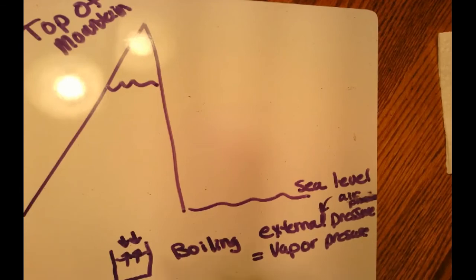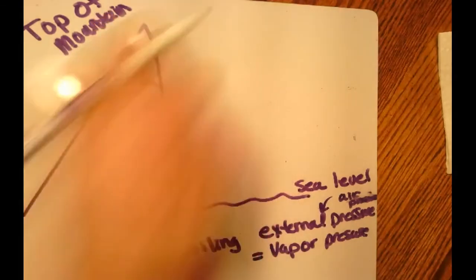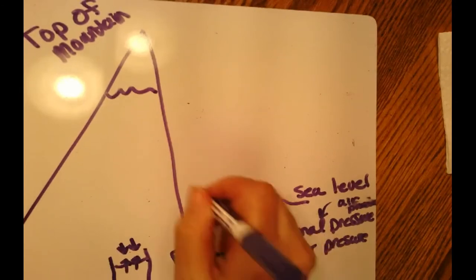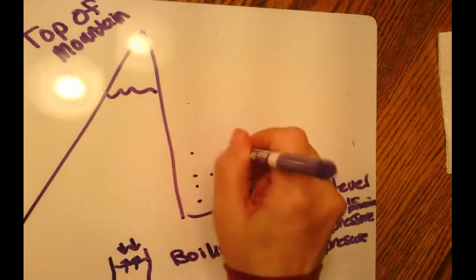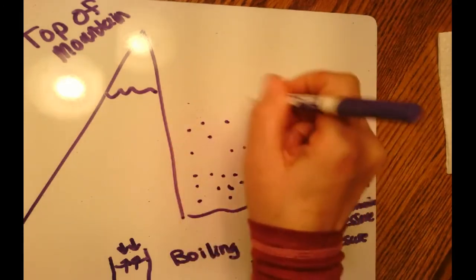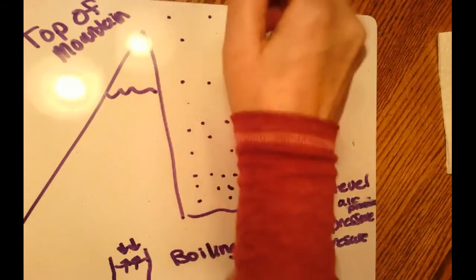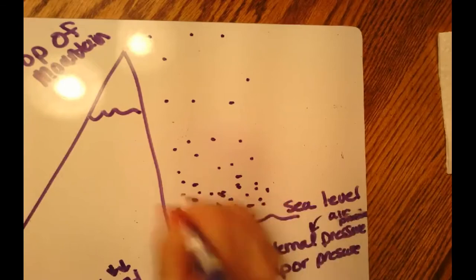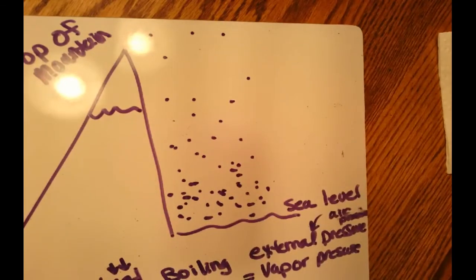But let's look at this in more detail about the gas. What's different down here than up here? Well, you've heard people say there's not a lot of air at the top of the mountain. This is actually true. Down here at sea level, we have our air. As we go up a little higher, the particles get more spread out and then more spread out until there's hardly any air at the top of the mountain. So again, lots down here and almost none up there.